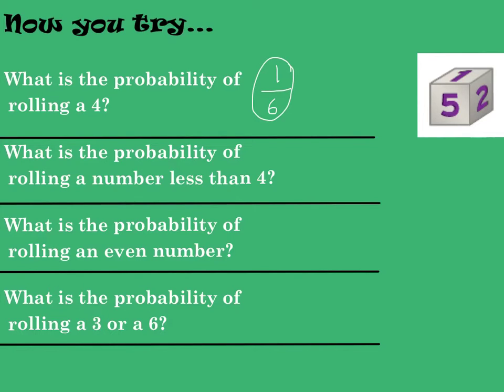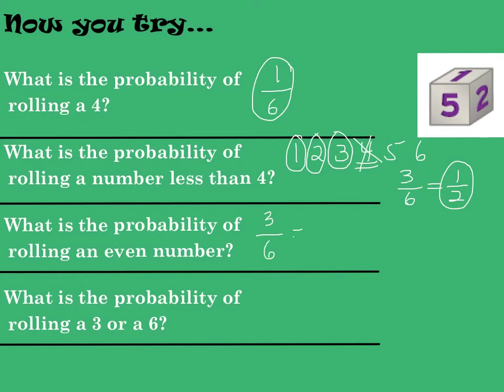The probability of rolling a number less than 4. If we take a look at our numbers here, how many of them are less than 4? 1 is, 2 is, 3 is. 4 is not less than 4, so we do not include 4. That would be 3 out of 6 total, which is 1/2. Next, the probability of rolling an even number. 2, 4, and 6, those are our even numbers, so that's 3 even numbers out of 6, which is 1/2. And lastly, the probability of rolling a 3 or a 6. That would be 2 out of 6, which is 1/3.